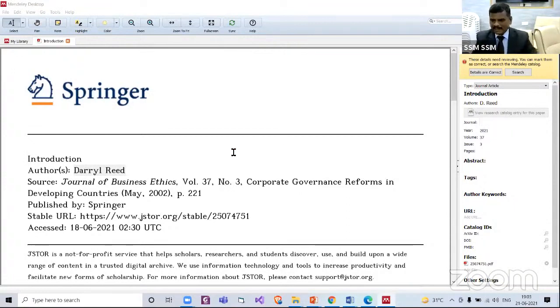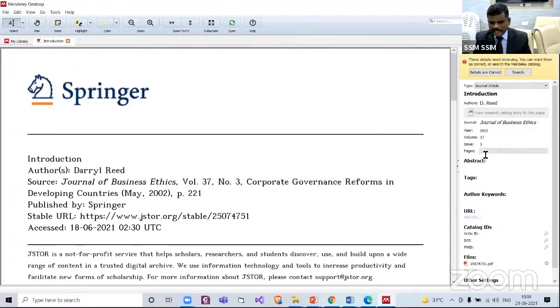Definitely. Now, journal. Copy Journal of Business Ethics, Control C, and paste in the journal title. Karthi, disable this chat. Now here, Mendeley is capturing this as 2021. Actually, it is 2002 only. So manually we can do it. 2002. Volume 37. You see here this information. Volume 37, yes, it is there. Issue number 3, yes, it is there.